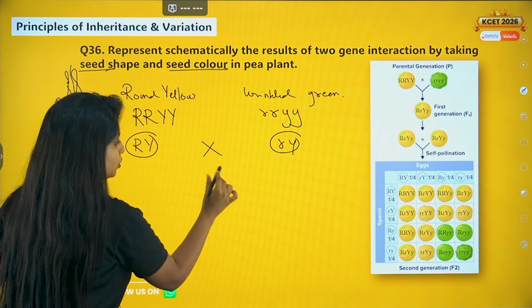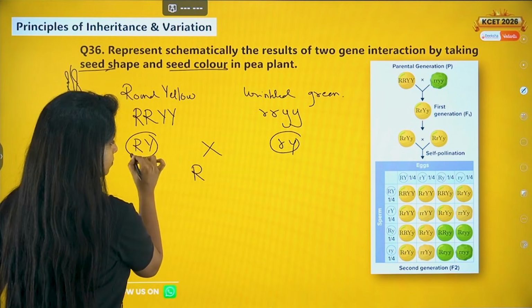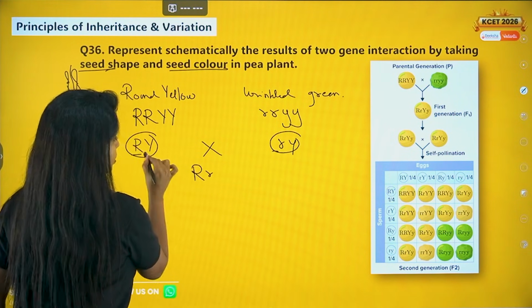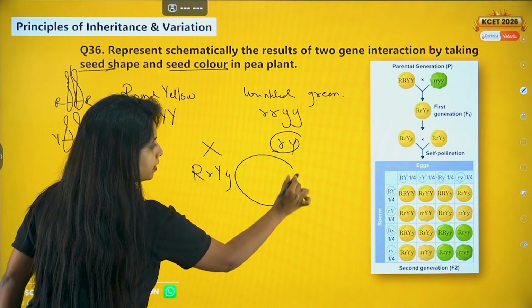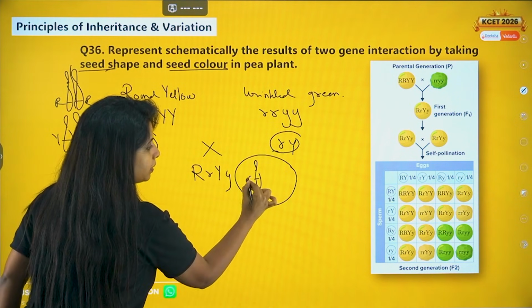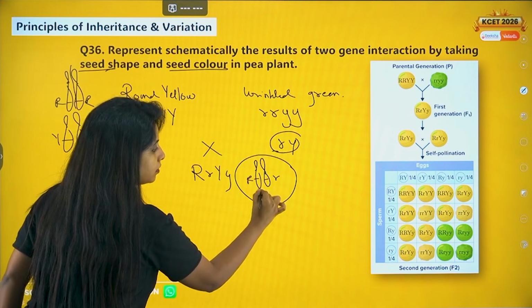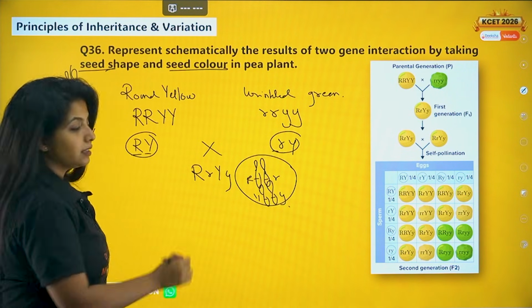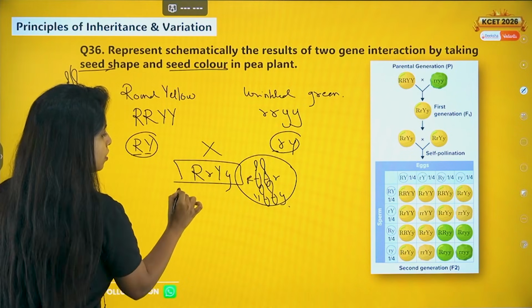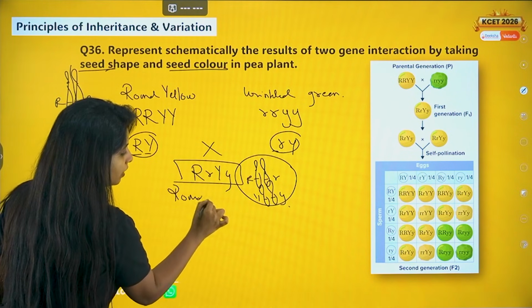Now when you cross them, what do you get? You get capital R, small r. You get capital Y and small y. So basically if I look, it looks like this: capital R, small r, capital Y, small y. This is my F1 generation. All of them are going to be what? Round and yellow.